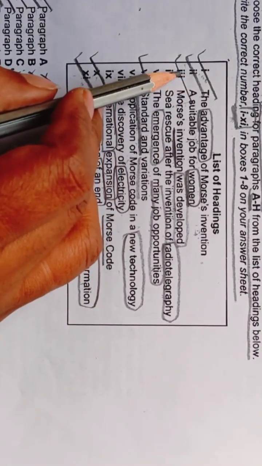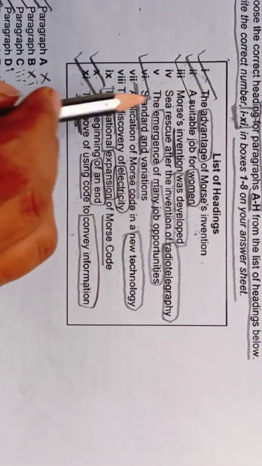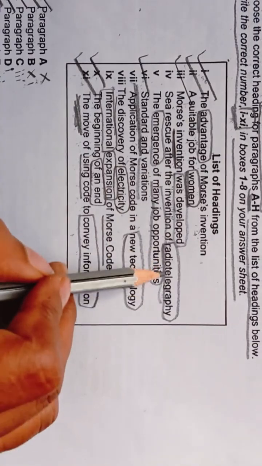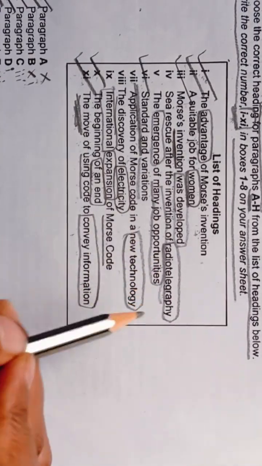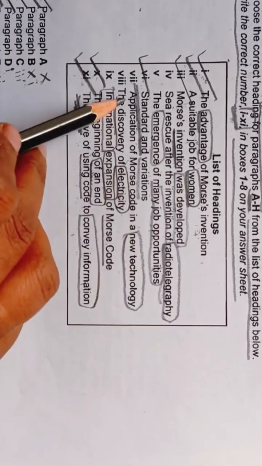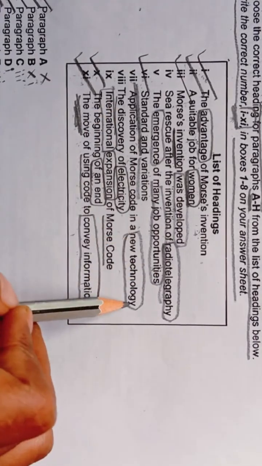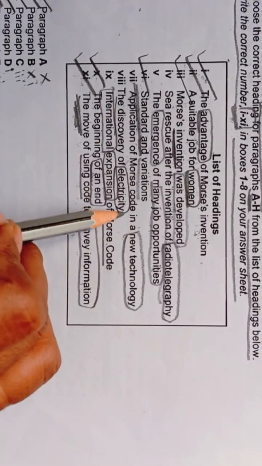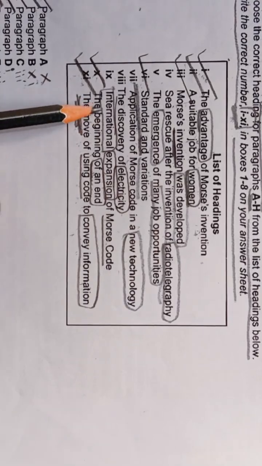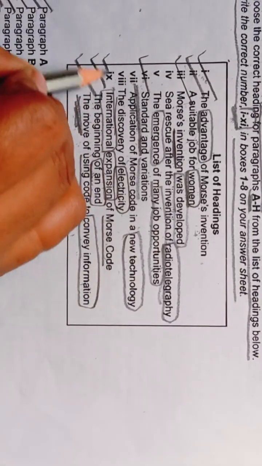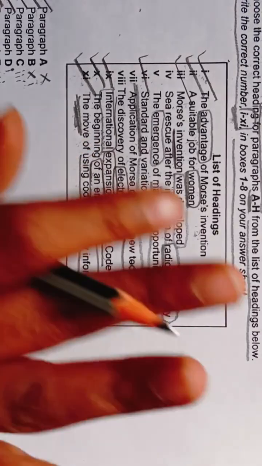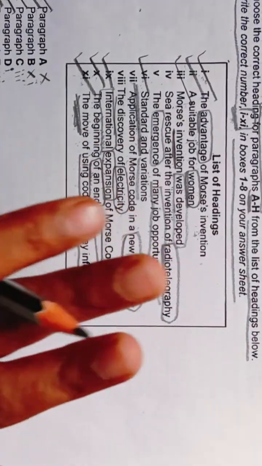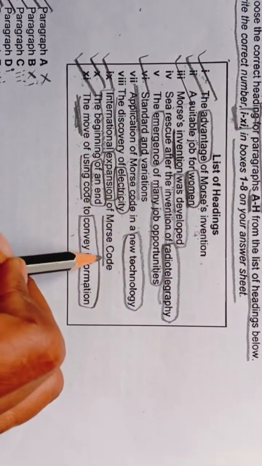So we are done with 1, 2, 3, 4. In this paragraph they are not talking about radio telegraphy or the opportunities. They are not talking about new technology or electricity, but yes, they are talking about the international expansion of Morse code. International means global, so international expansion means global expansion of Morse code.